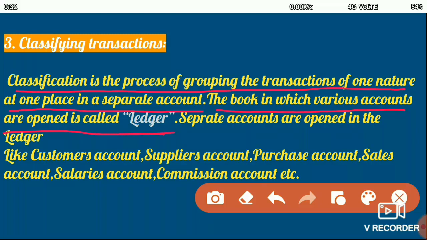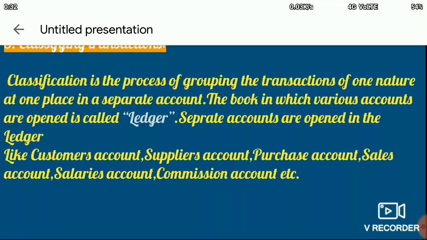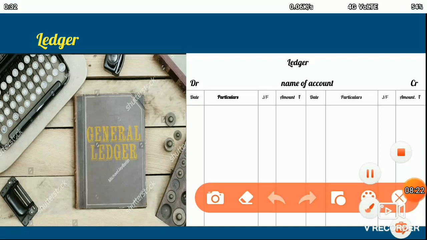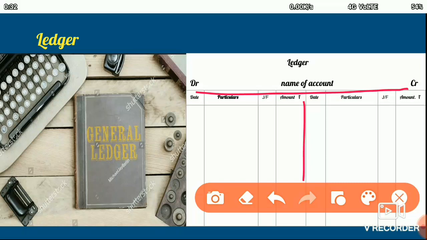There are various accounts which are opened in the ledger book, like the customer's account, the supplier's account, the purchase account, the sales account, the salaries account, and the commission account. So let me show you a picture of the ledger and the format. Now the pages of a ledger have this format in the T shape. On the left hand side we call it the debit, and on the right hand side we call it the credit side of an account.